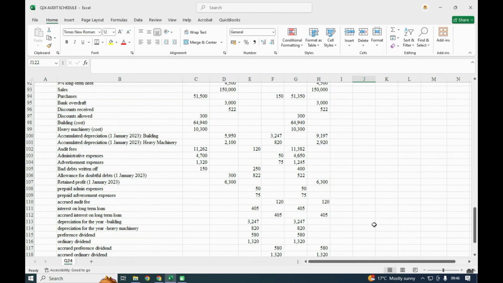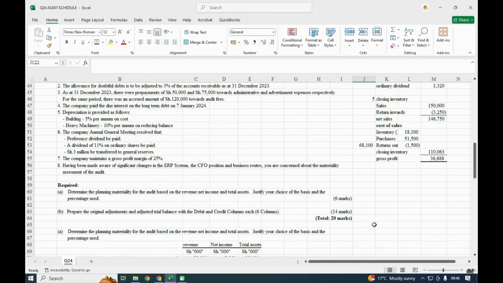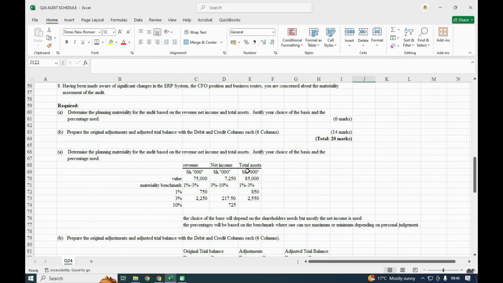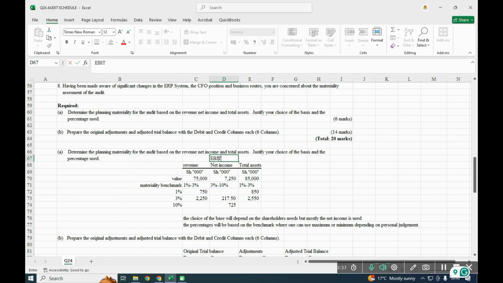Yeah, so for the closing, we are not able to calculate that, and the reason is that this value is more. So the closing will be a positive instead of a negative. Ideally, it's supposed to be a negative value. So that's how. So we started with the planning, materiality, and remember, benchmark is just a figure that you use according to your own personal judgment. But when you look at the standards, majority of the standards set under auditing normally lies, revenue is normally from 1 to 3, net income 3 to 10%, and this net income sometimes we normally call it the EBIT, the profit before interest and tax.